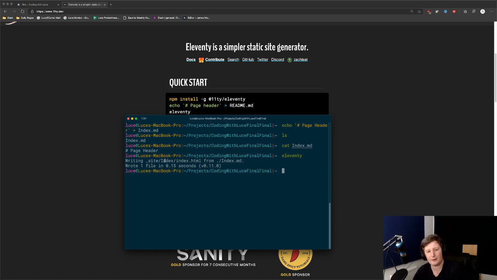So yeah, essentially what it does is for every markdown file it finds, and it's not strict on layout. You can structure the file system however you like. So you can even have folders, but it will find any markdown files, and then under this site subfolder, create a folder for every markdown file name, and then create an index.html from it. So it's nice and easy to get started.